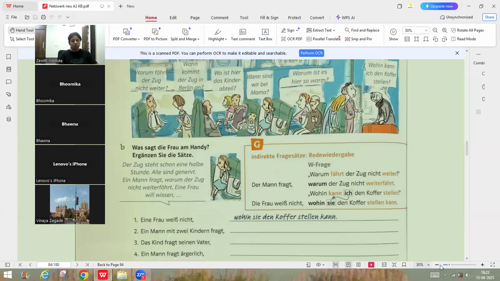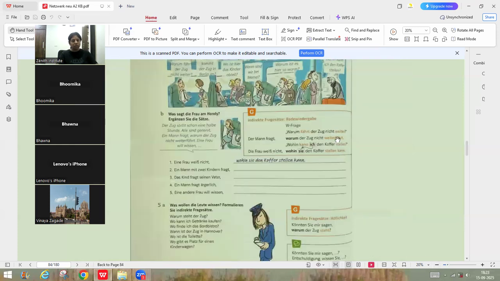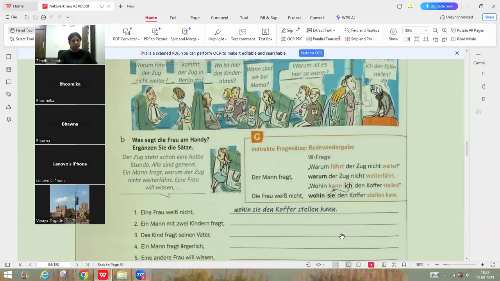Would you like to try on your own, or I have the answer I can show you, but I want you to try. I have one question. So you are saying we should conjugate according to sie, right? Wohin sie, not all questions. Not all questions, but mostly it is third person singular.